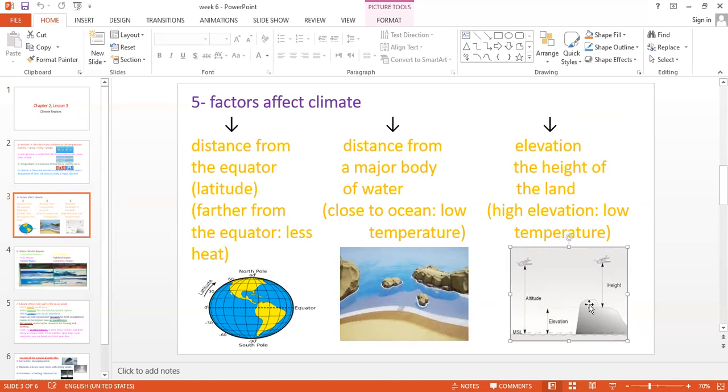So if you go up, for example, on the top of a mountain, you find it very cold, colder than this level or the earth level. So as you go up, as you move up, your elevation is very high, of course, we have low temperature. So high elevation means that when we go up, it's low temperature. Low temperature here means it's very cold.